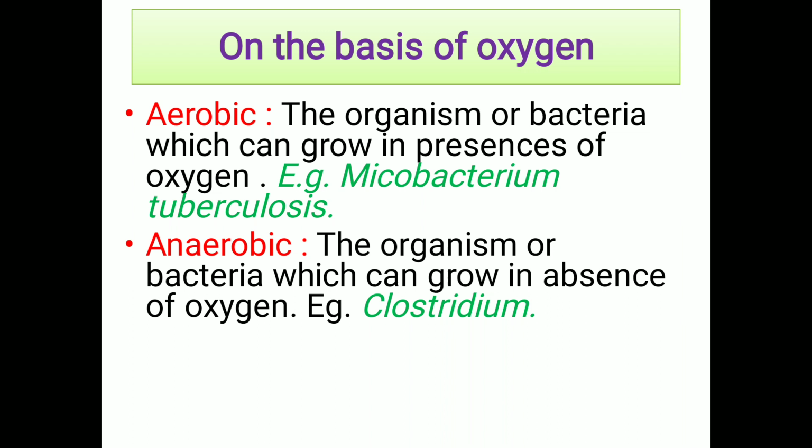Such bacteria grow better in the presence of oxygen. Next one, anaerobic bacteria. These are the organisms which grow better in the absence of oxygen. For example, Clostridium species.